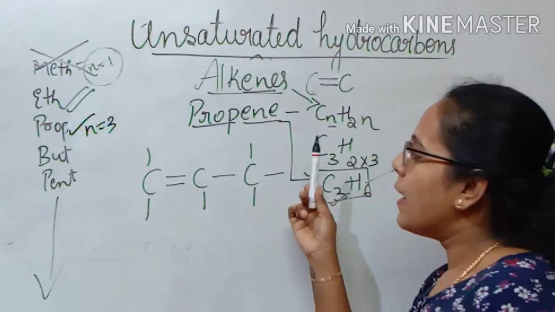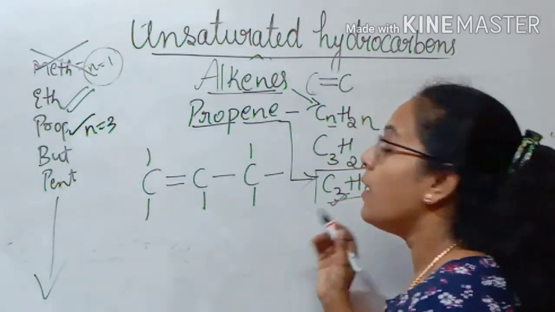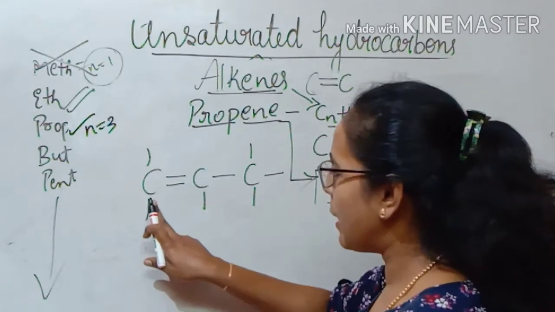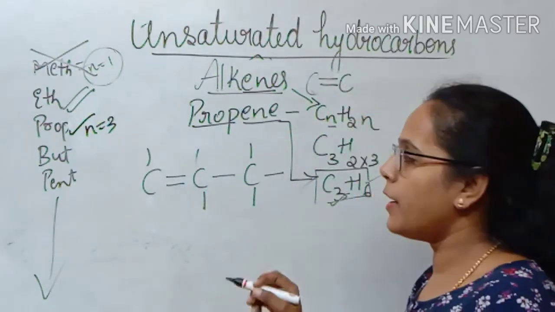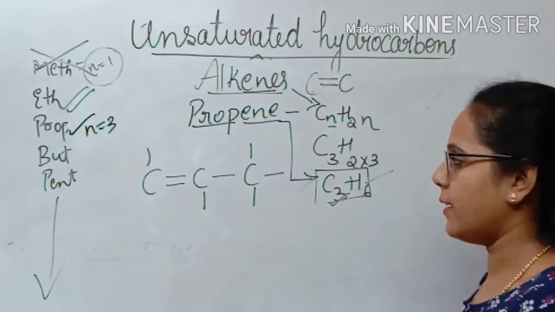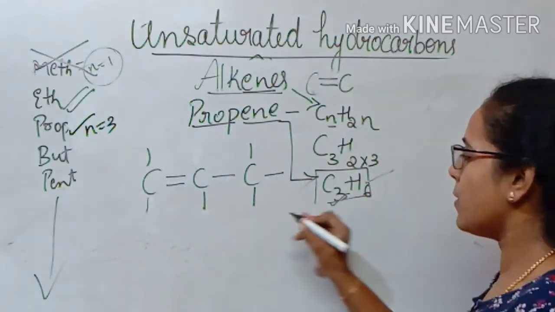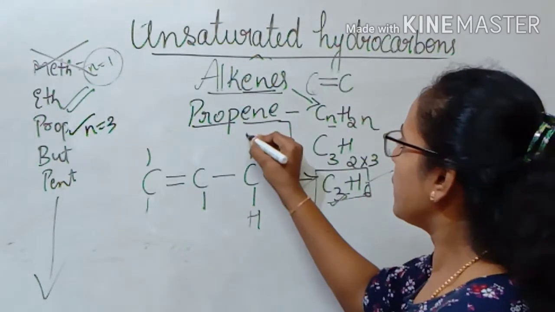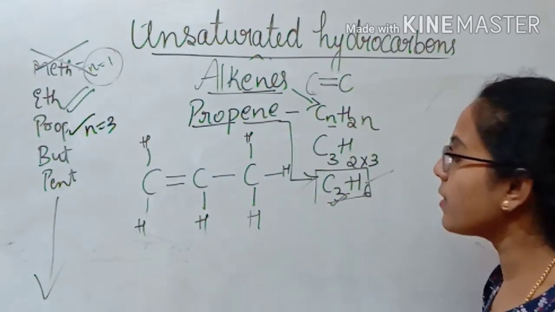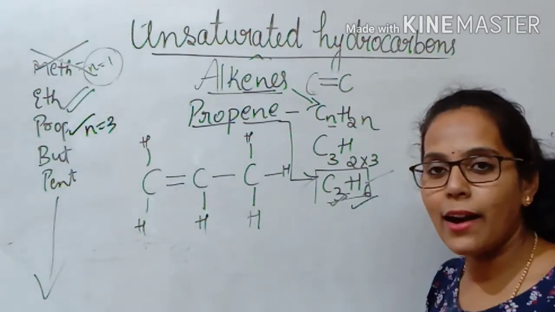Correct? So this is the reason that we are going to write in such a way that each carbon has to achieve the noble gas configuration. It should not be disturbed. I cannot write this hydrogen here by removing this bond. If I write here, it becomes 2, 4, 6, 8, 10. Then this carbon will be unstable. It is wrong. So in spite of writing here, I will write here. So how many hydrogen do we have? 6. 1, 2, 3, 4, 5 and 6. Correct? So this is how we write the structural formula for the propene by looking at the molecular formula.